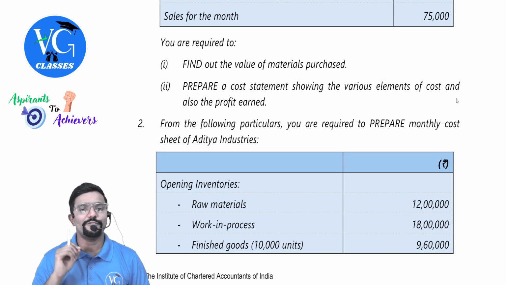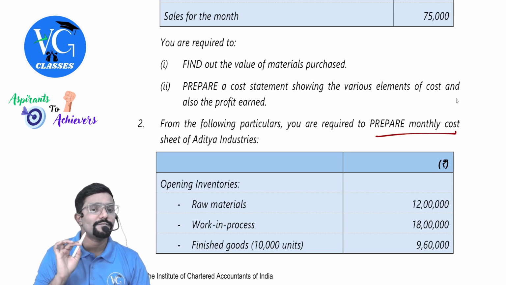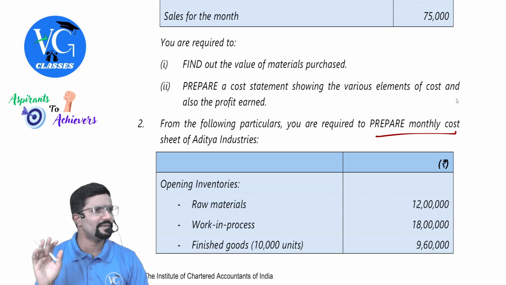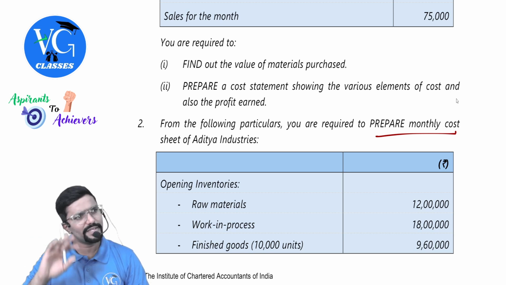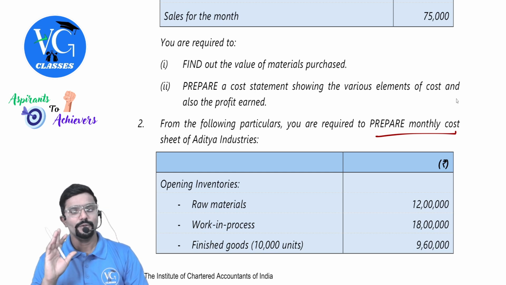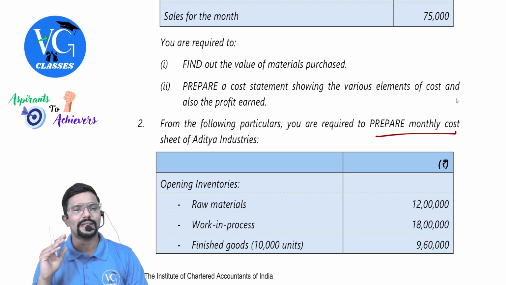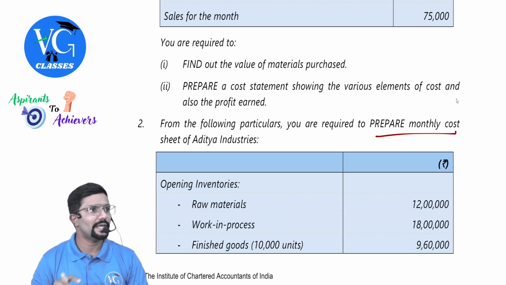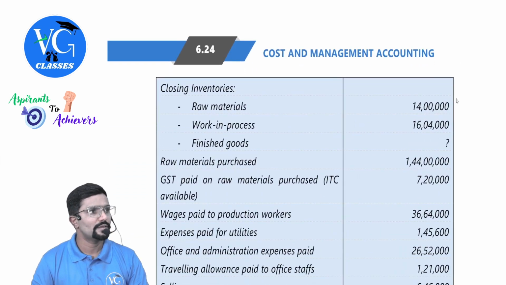Second one. From the following particulars, you are required to prepare monthly cost sheet of Aditya Industries. Opening inventory, obviously data will be given for a month. If it's for other period, they will tell per year and all. If nothing is mentioned, it is understood it's per month. Opening inventory of raw material, 12 lakh. Work in progress, 18 lakh. Finished goods, 10,000 units, 9 lakh 60,000.